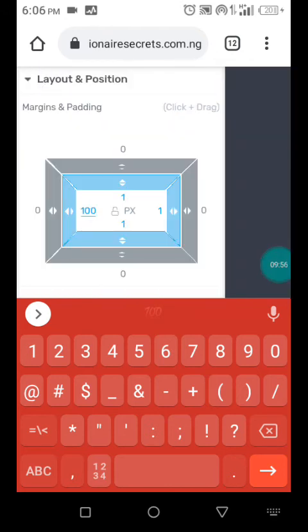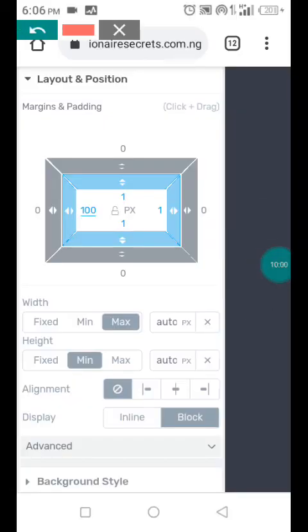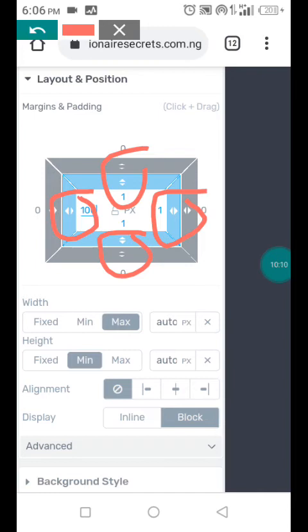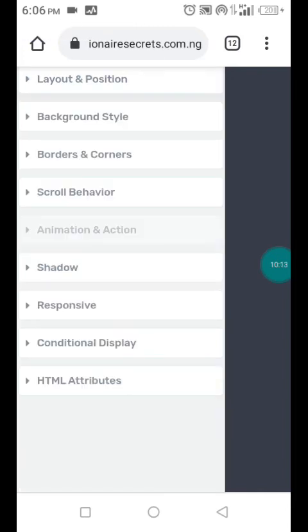So that side is, you want to give space at the edge. This one is at the top. This one is at the bottom. This one is, you want to give space at the left hand side, at the right hand side, at the upper side, at the down part is what this one does. So let's go to another one.